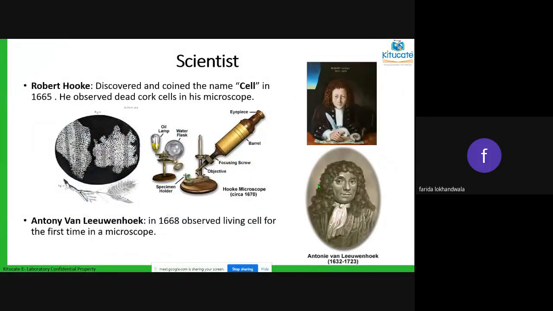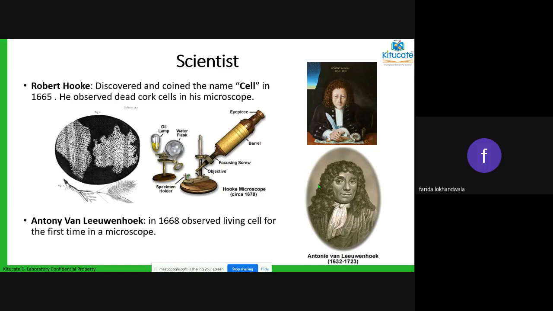Okay. So first we are beginning with the scientist slide. So we want to know who is the person who is responsible for this. Okay, so there was a scientist called Robert Hooke, somewhere around 1600. So if I'm talking 1600, I mean around 400 years ago, he was the person who discovered that there is something in the living things, in the non-living things, some object is there, and he termed it as cell.